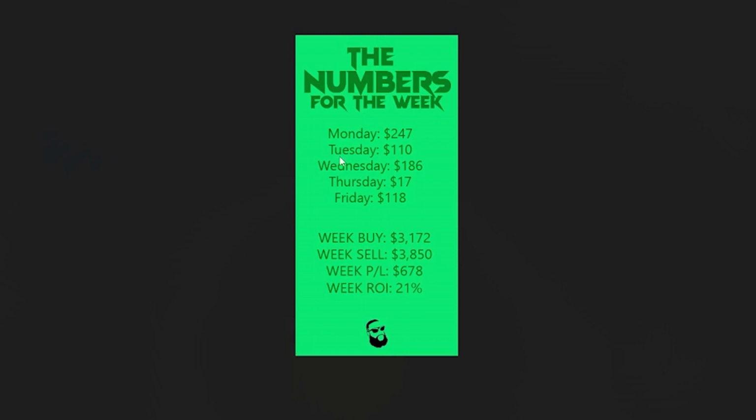All right, so as you guys can see on the screen, for Monday I made $247, Tuesday I made $110, and then Wednesday I made $186. Thursday, I only made $17. That was the day I switched back to SPY, and that was a rough day for me. And then Friday, which we just went over, I made $118. So my buys for the week came to $3,172.